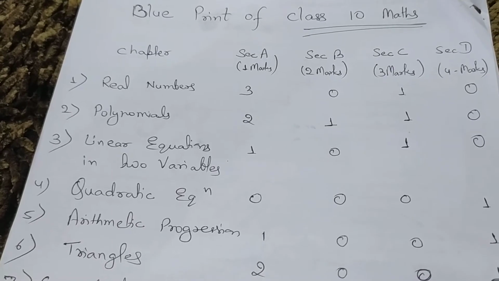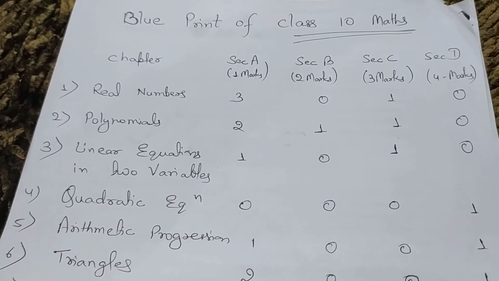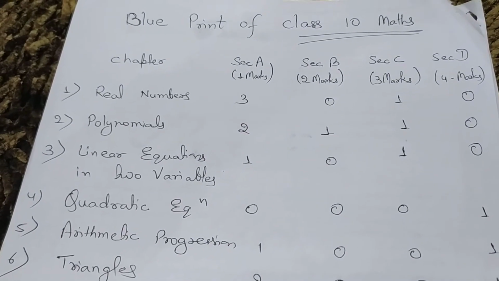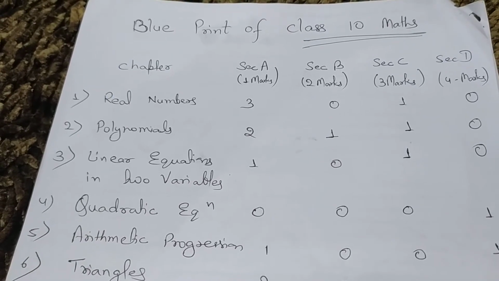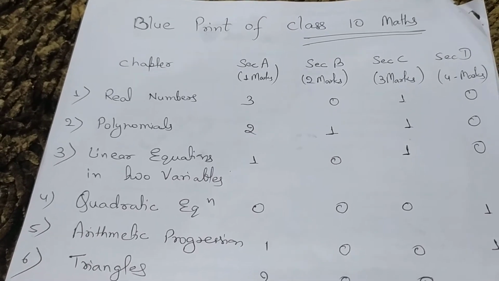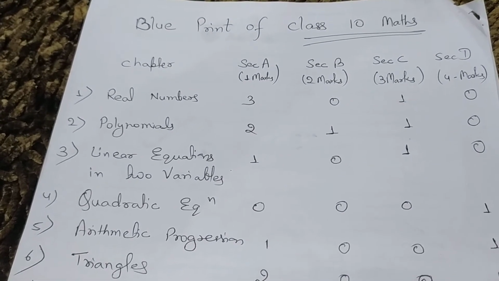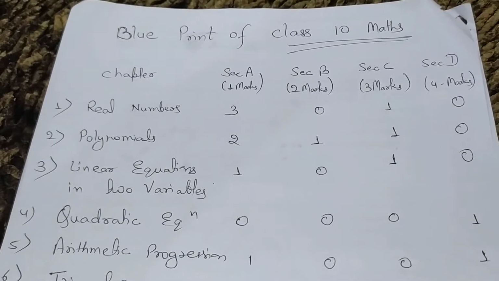There are four sections in the board exam question paper: section A, section B, section C, and section D. All sections hold different marks questions. Section A has all the questions of 1 mark, section B has all the questions of 2 marks, section C has all the questions of 3 marks, and section D has all the questions of 4 marks.